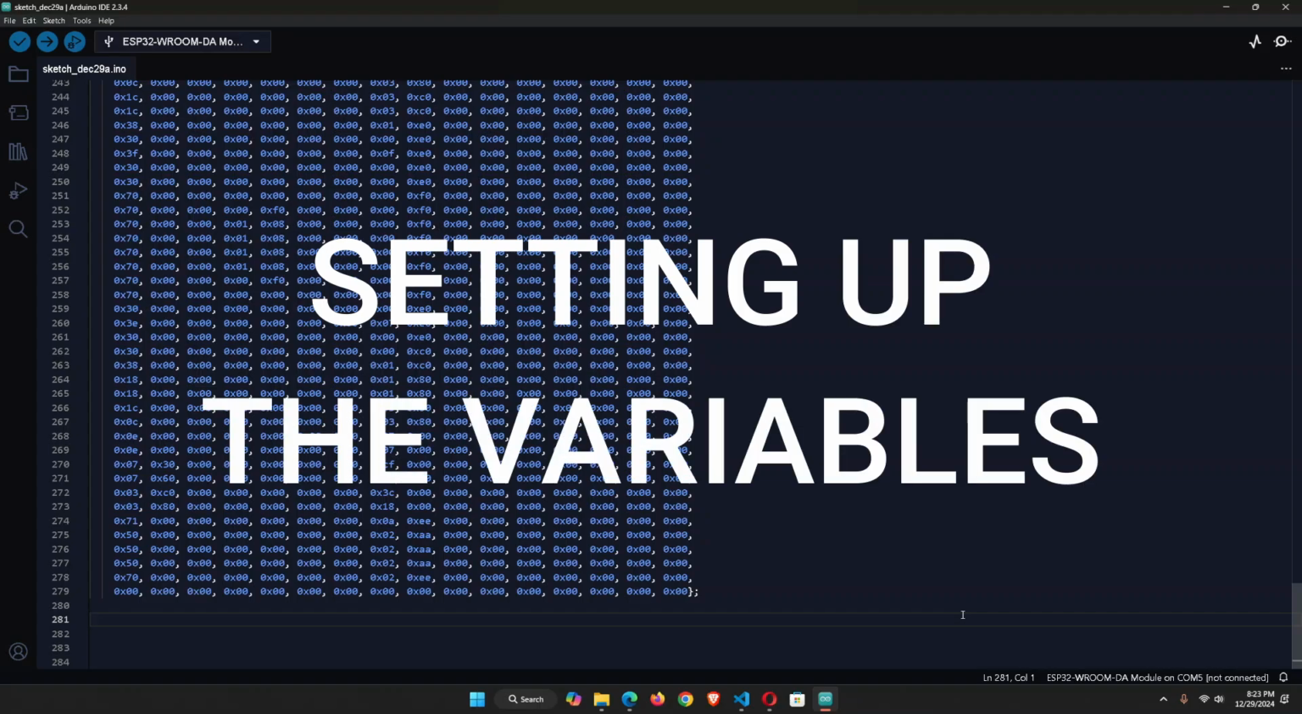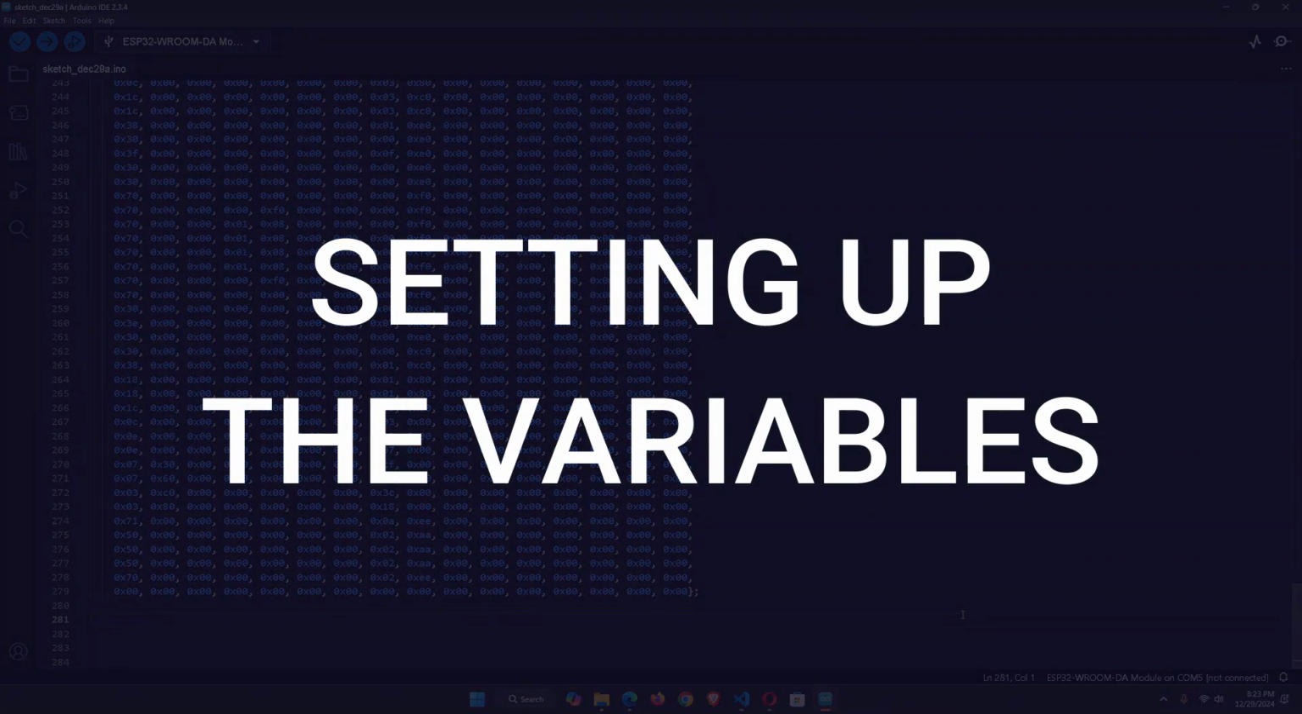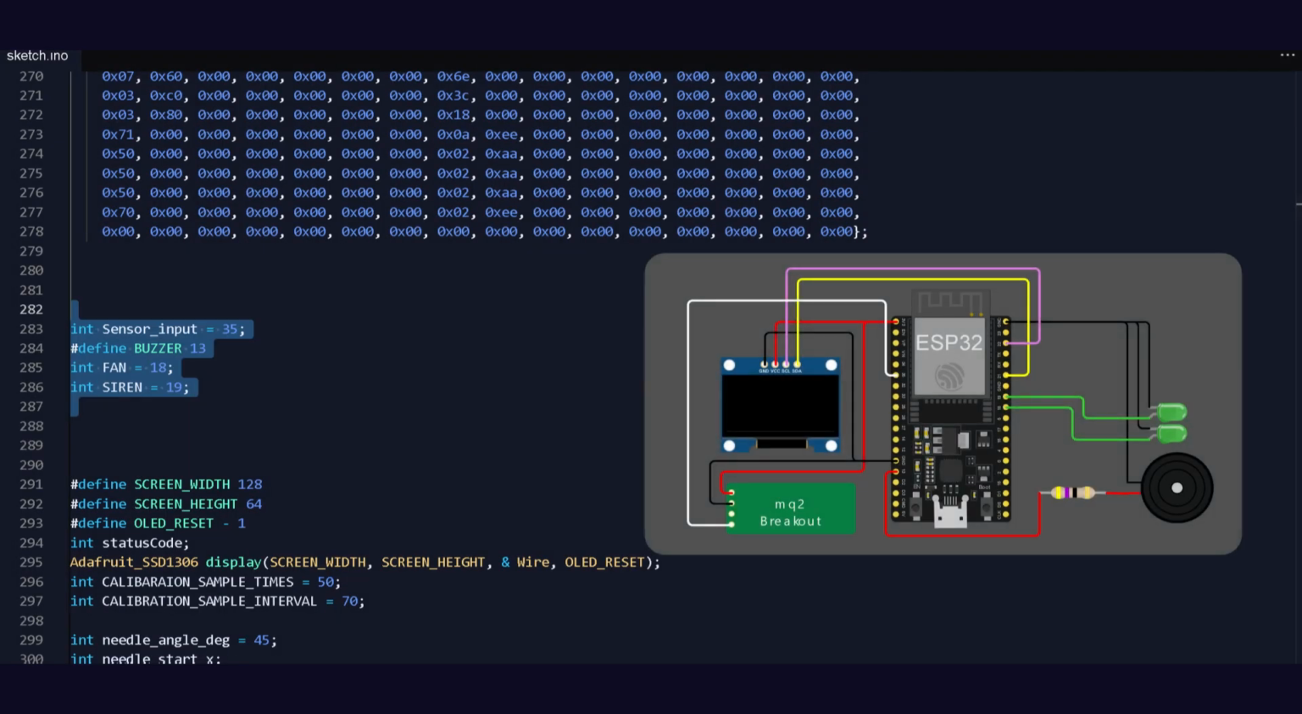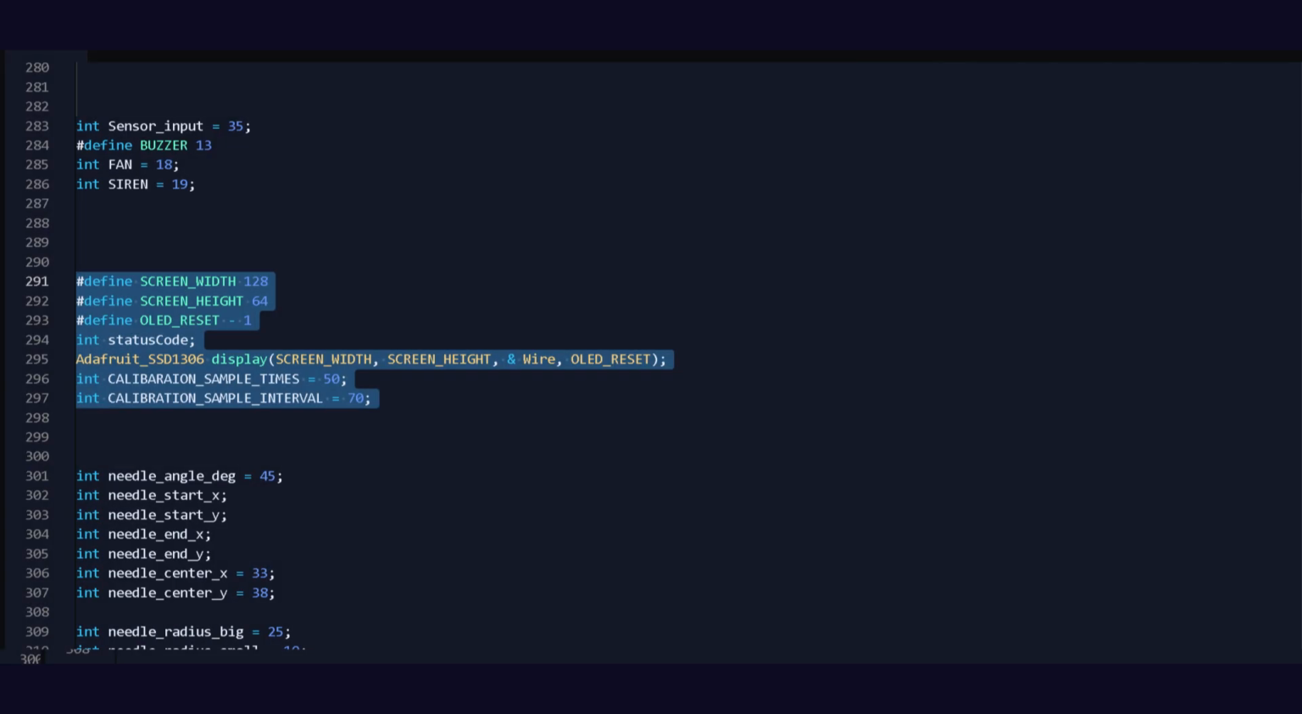Now after setting up the image arrays, we have to define some variables like where our components are. Sensor is on GPIO 35, LEDs for siren and fan are on 18 and 19, and buzzer is on 13. Next, we define the dimension of the screen, initialize the display, and we are going to calibrate the sensor before using it. That means we are going to heat up the sensor.